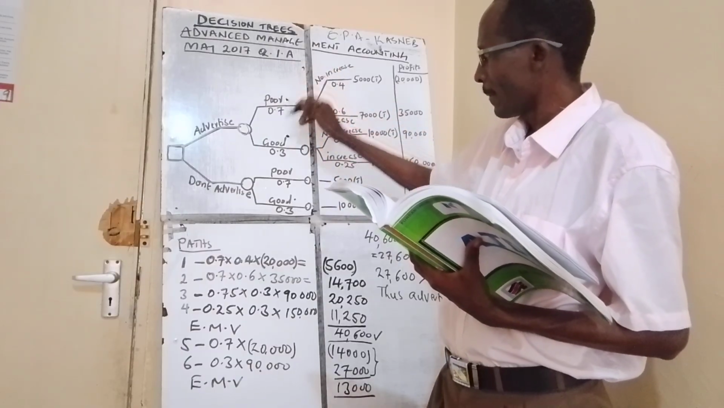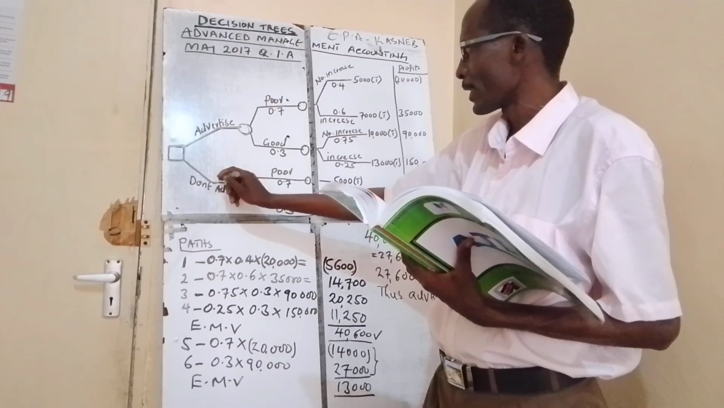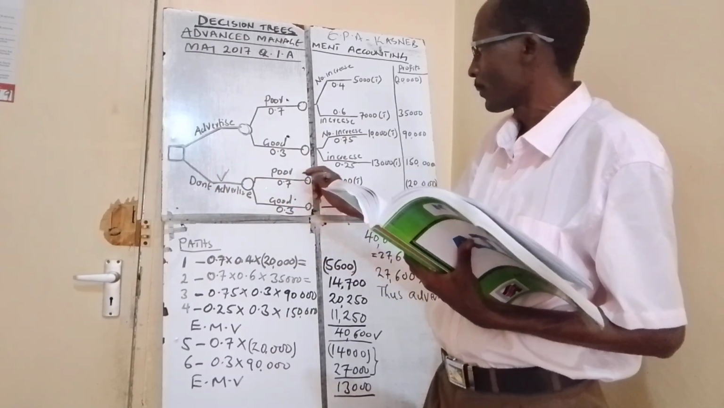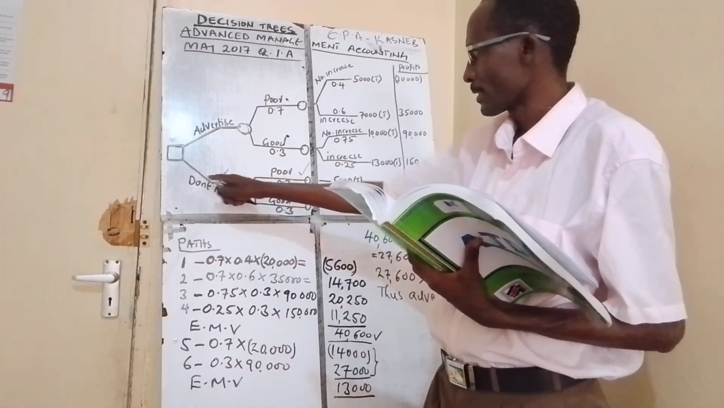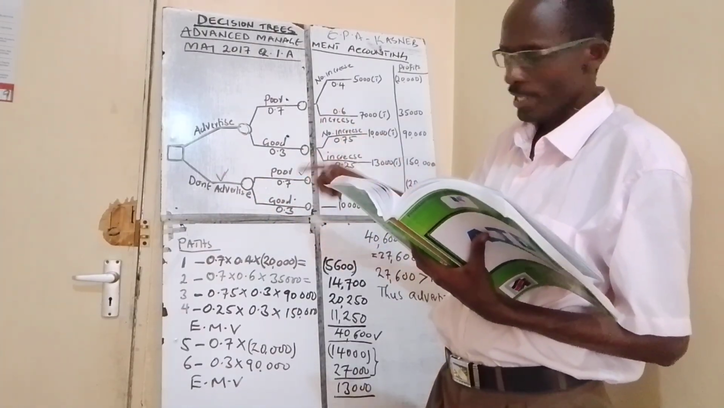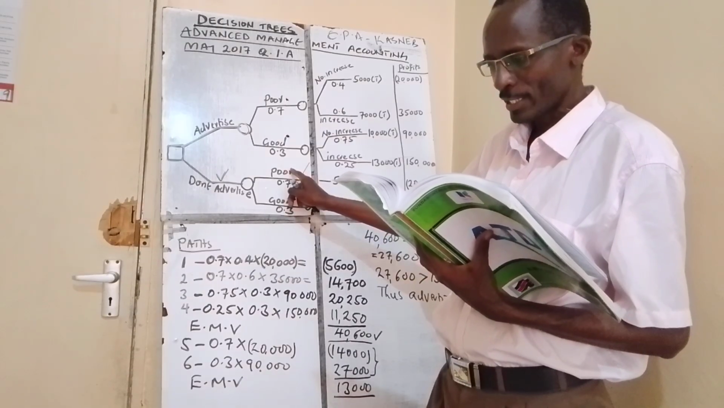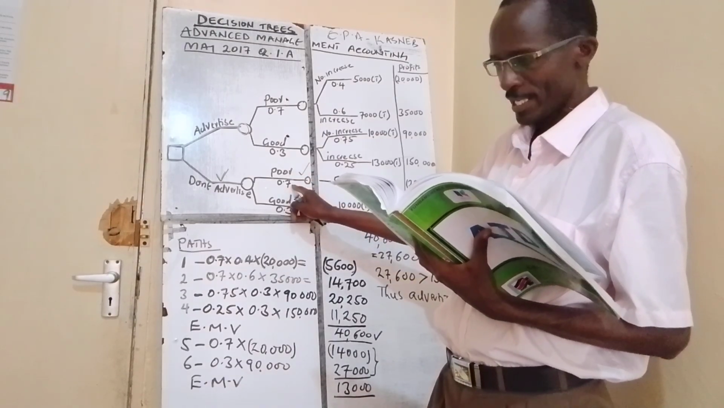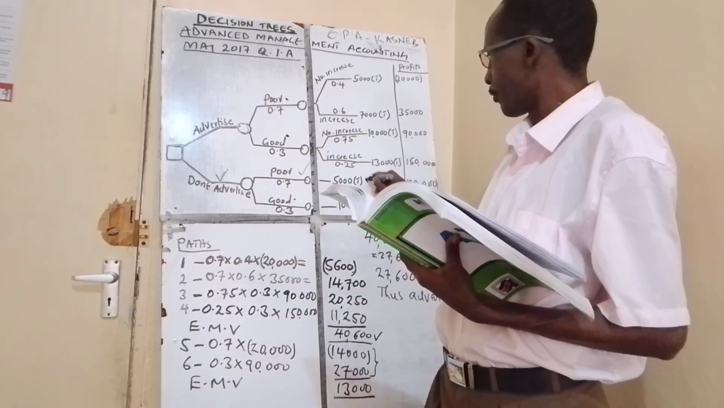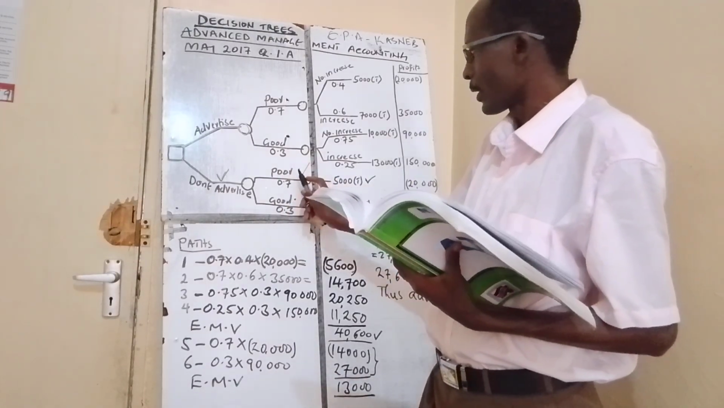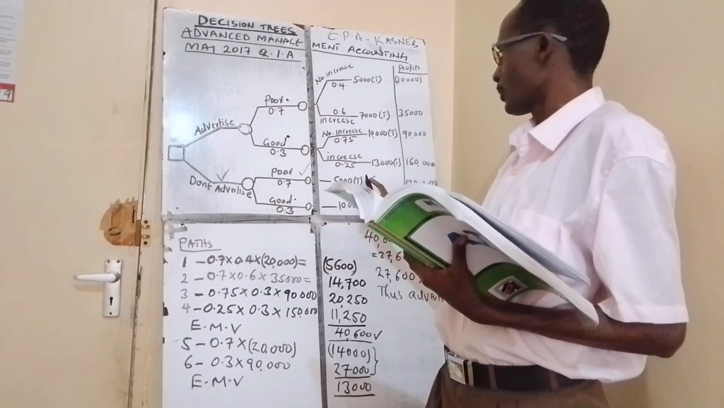So weather is poor, that stands for this part now. Weather is poor, no advertising. That's that part now. If the weather is poor, it is expected that 5,000 tickets will be sold without advertising. So we are saying 5,000 tickets will be sold. If you follow that path, the weather is poor, no advertising, 5,000 tickets will be sold.